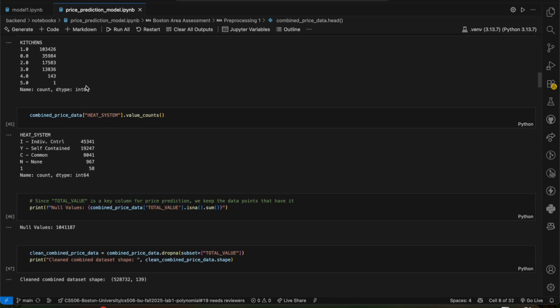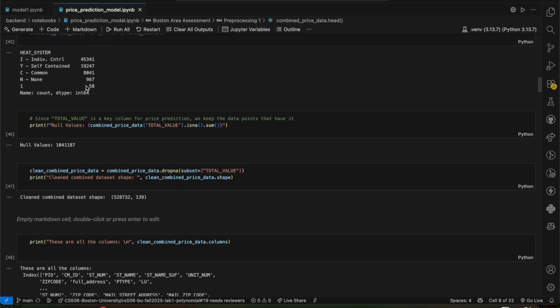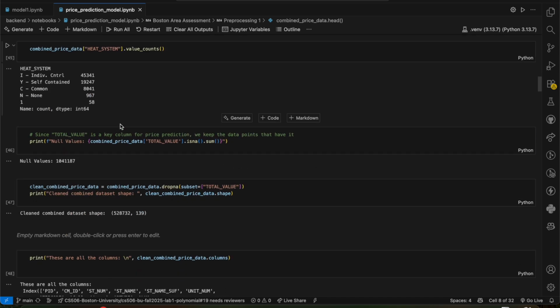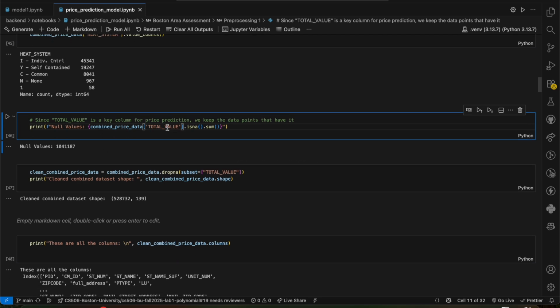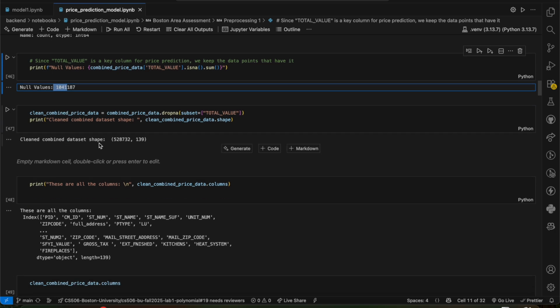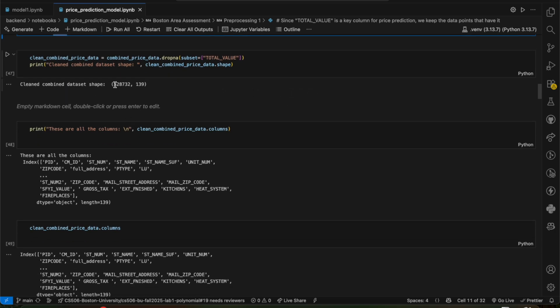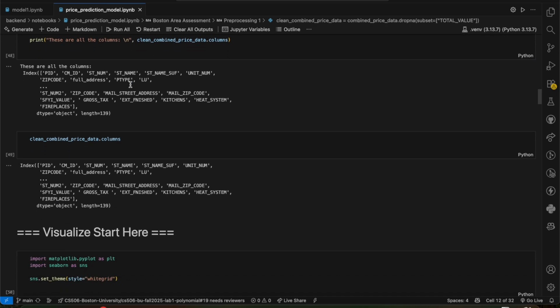Once we check kitchens, heat system, etc., the main predictor that we will be using is called total value. Whatever data points have total value as null would be useless for our project. Therefore, whatever data point has null as total value, we will be excluding it. After excluding those rows, we are left with 500,000 data points.